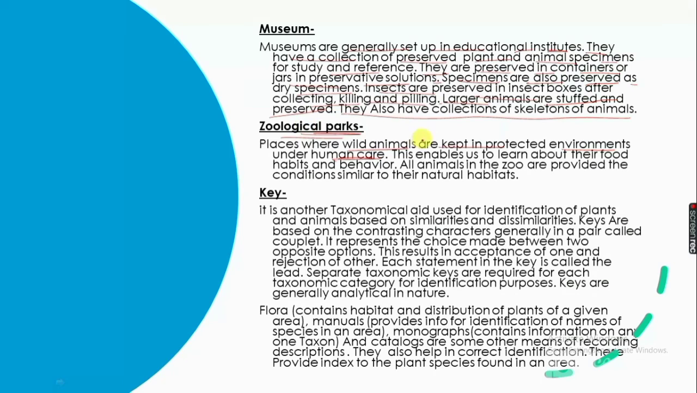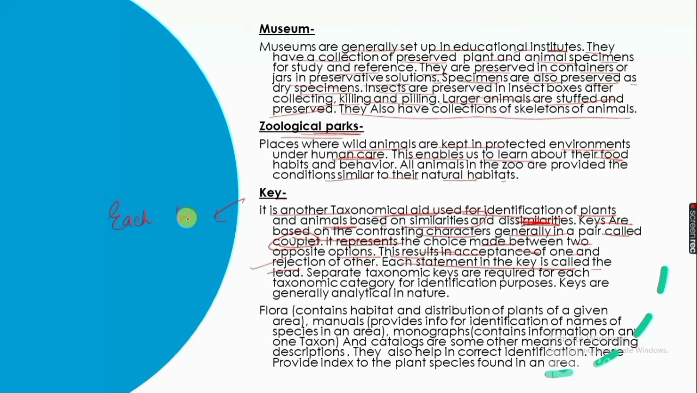Key. It is another taxonomical aid that is used for identification of plants and animals, which is based on similarities and dissimilarities. Keys are based on contrasting characters, generally in a pair called a couplet. It represents the choice made between two opposite options. This results in acceptance of one and rejection of the other. Each statement in the key is called a lead.